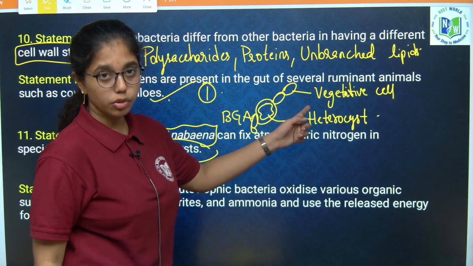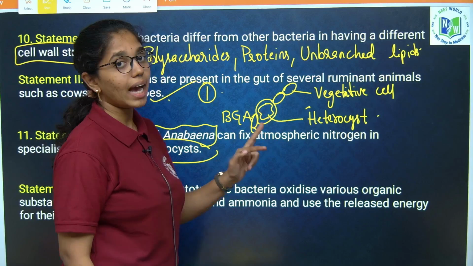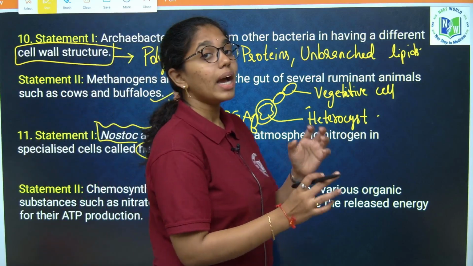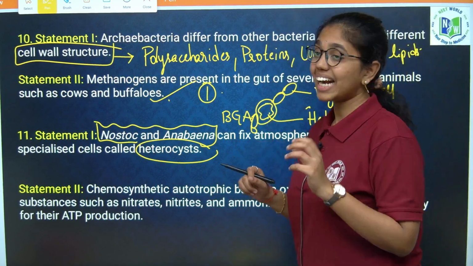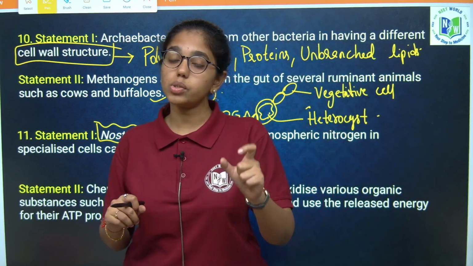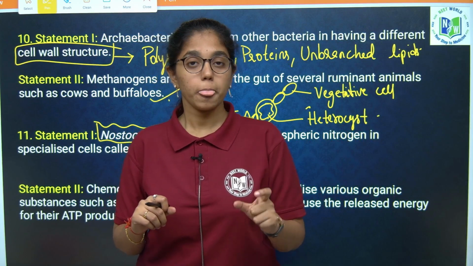Vegetative cell conducts photosynthesis having 2 photosystems, but then heterocyst cell wall is very thick. It is impermeable to oxygen because heterocyst contains the enzyme nitrogenase which fixes the nitrogen. It is helpful in nitrogenous fixation.